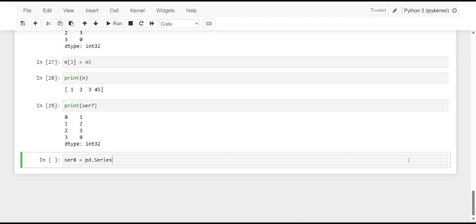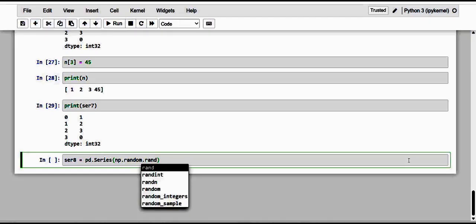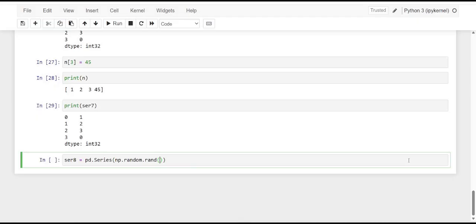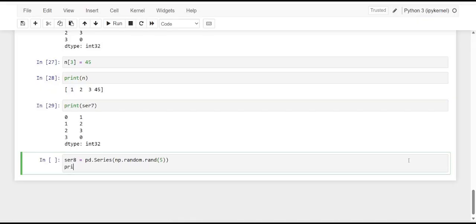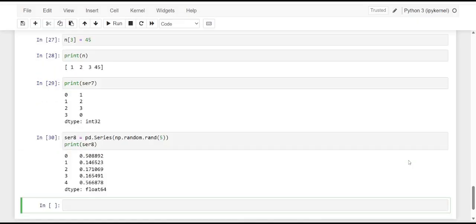So here A is the series. Let me create it by random, and here I'm going to give some 5 elements. Let me print the series 8 and see here, dear friends.